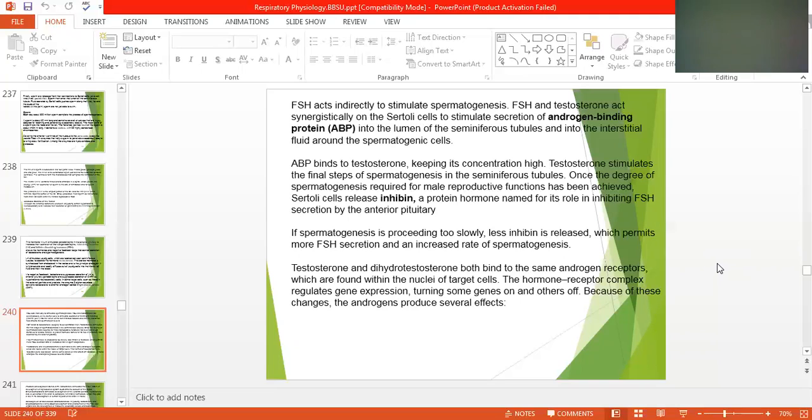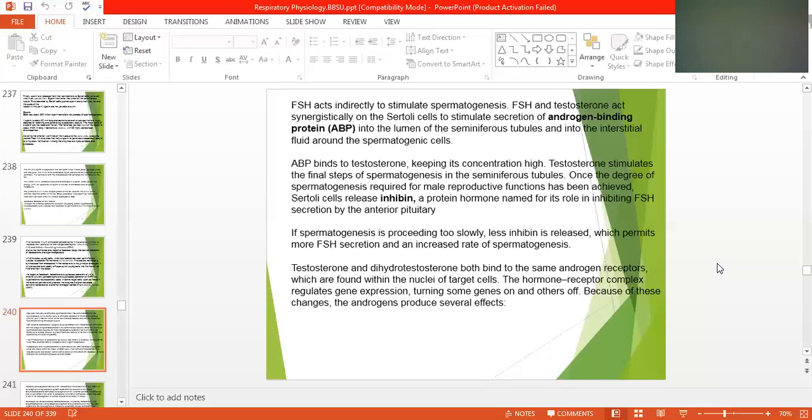If spermatogenesis is proceeding too slowly, less inhibin is released. If you need more spermatogenesis, you have to reduce the inhibin release, which permits more FSH secretion and an increased rate of spermatogenesis. It will produce more sperm and continue the production of spermatogenesis by secreting FSH, follicle stimulating hormone.